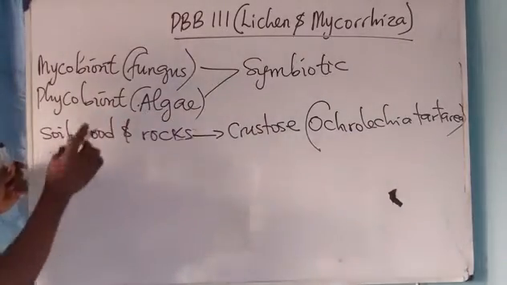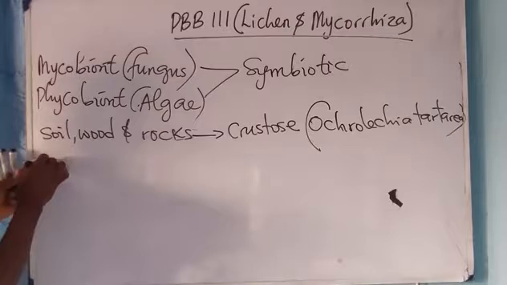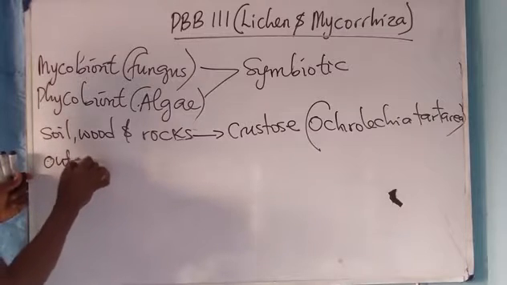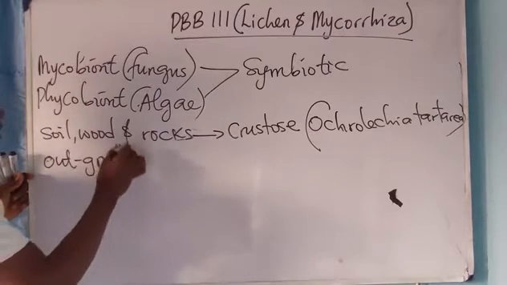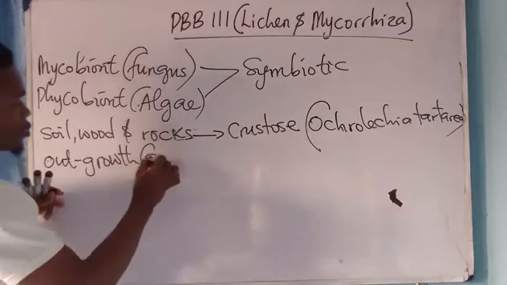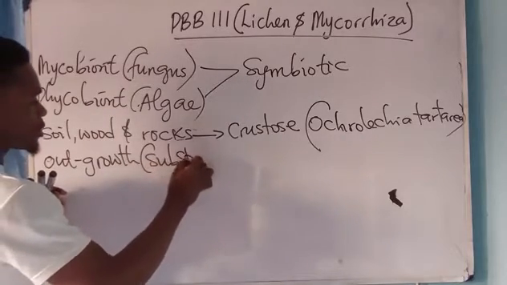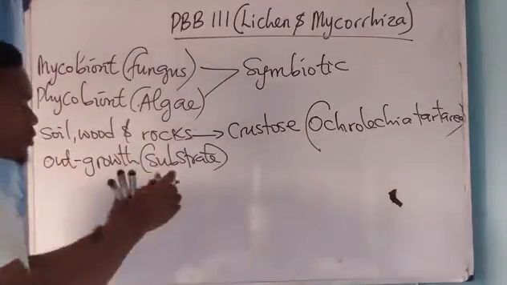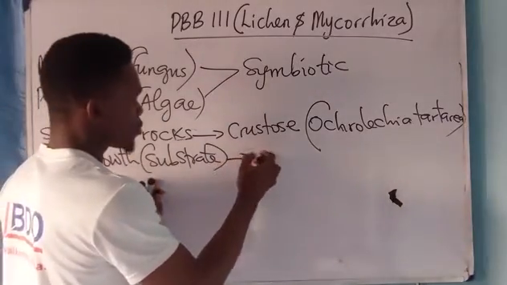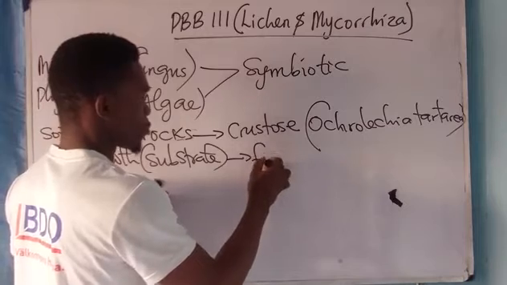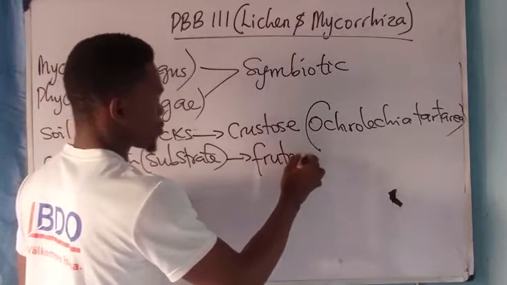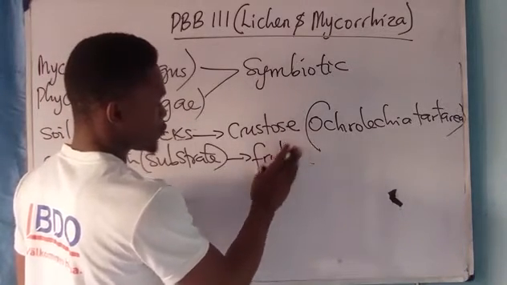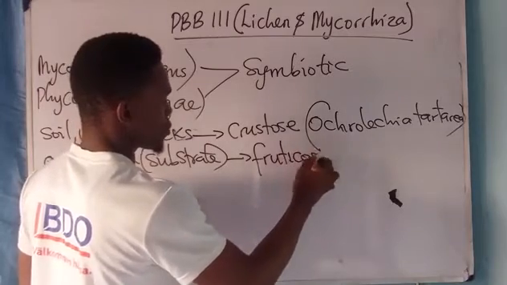Now, when a lichen occurs as an outgrowth from the substrates, you know the substrate is what they feed on, such is called fruticose.